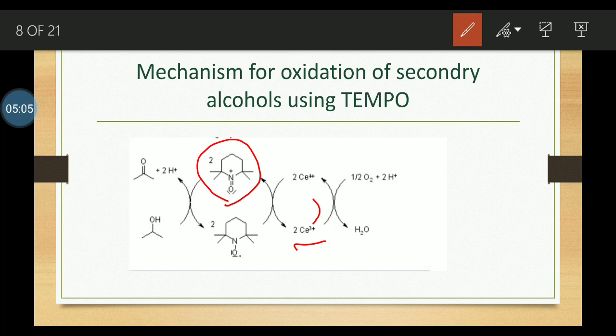Then TEMPO oxidizes the alcohol into ketone. Cerium 3+ is again reoxidized to cerium 4+ by oxygen, and oxygen is reduced to water. TEMPO and cerium 4+ are regenerated throughout this reaction.